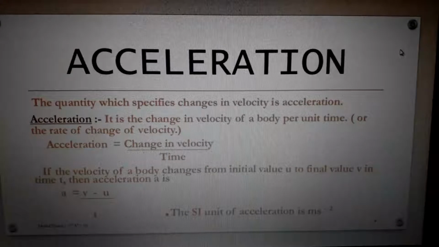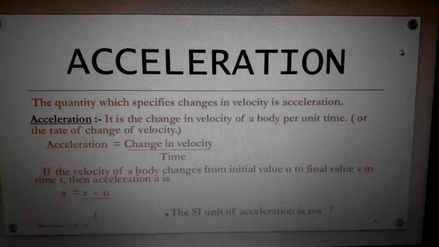If you have traveled in a vehicle, you would know that the speed changes. Whenever the speed changes, there will also be a change in velocity. Sometimes you are going 10 km per hour, sometimes 50 kilometers per hour. You should not go 100 kilometers per hour, it is dangerous.